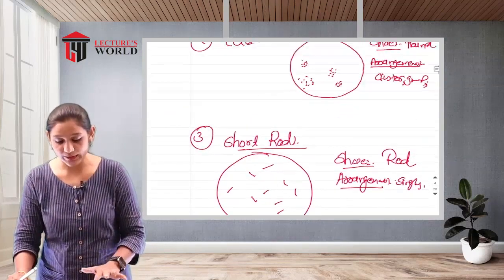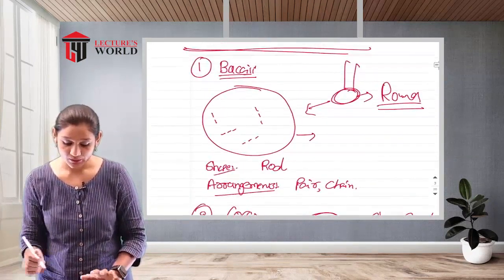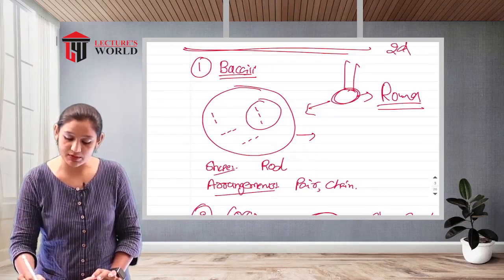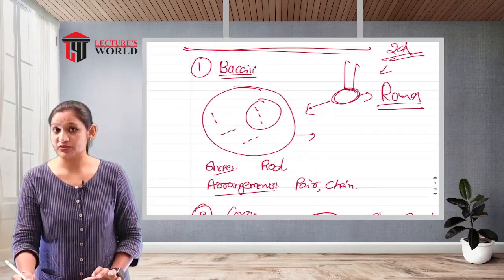Right, let's do a quick revision of these conditions. For bacilli, the shape is a 2D observation from the microscopic image.